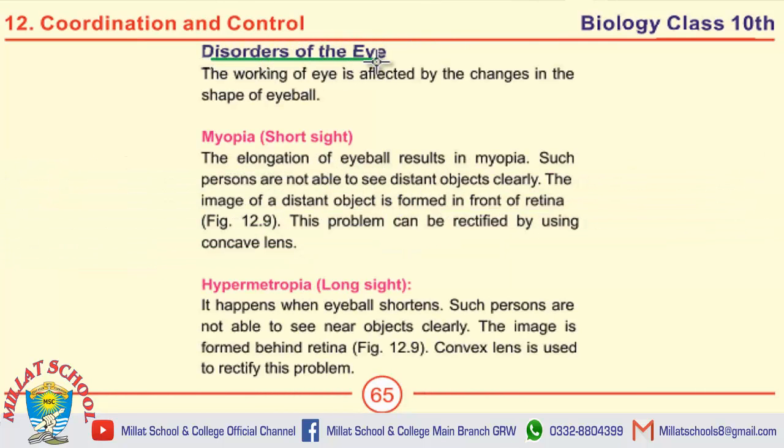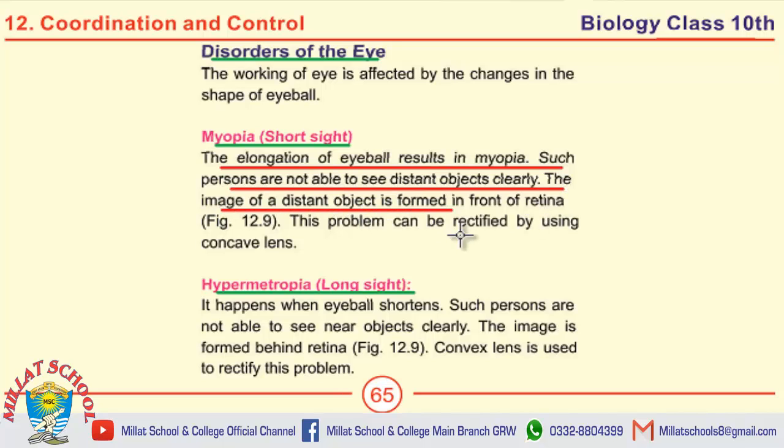Next is disorders of eye. There are major two disorders, myopia, short sight and hypermetropia, long sight. Define myopia. The elongation of eyeball results in myopia. Such persons are not able to see distant objects clearly. The image of distant object is formed in front of retina. What is the cure for myopia? The problem of myopia can be rectified by using concave lens.